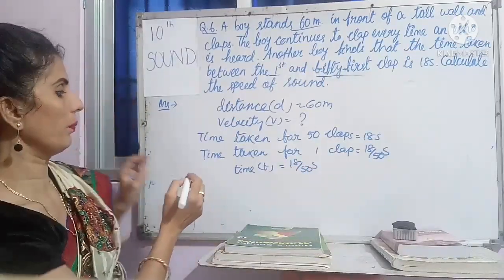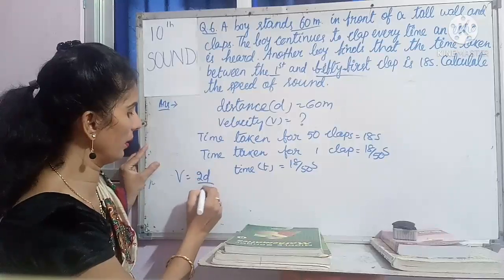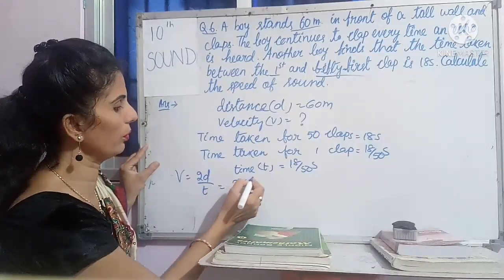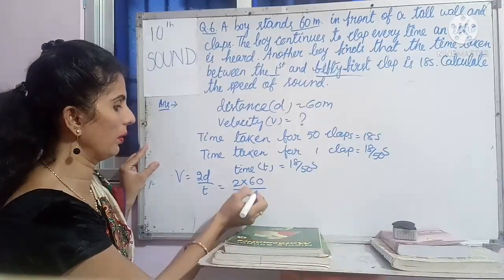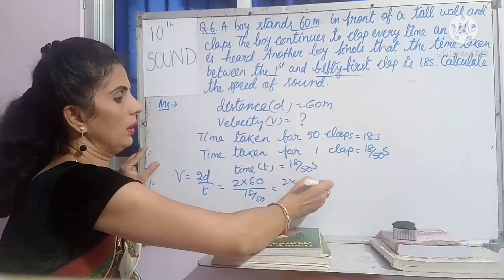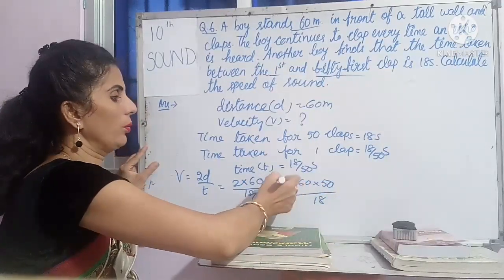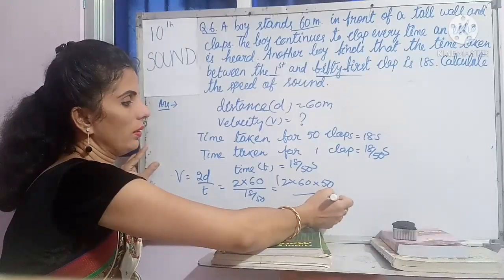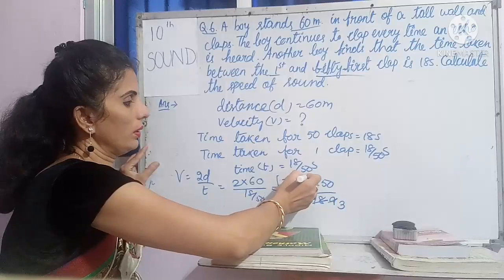Now put the formula. V is equal to 2D divided by T. So 2 into 60 divided by 18 by 50. So you have to calculate 2 into 60 into 50 divided by 18. 2 1s are 2, 2 9s are 18, then 3 3s are 9, 3 20s are 60.